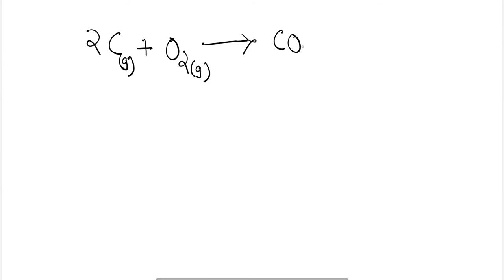Similarly, when carbon is heated in a limited amount of oxygen, carbon monoxide and heat will be formed, which is a poisonous gas. It is more dangerous and more poisonous in comparison to CO2.